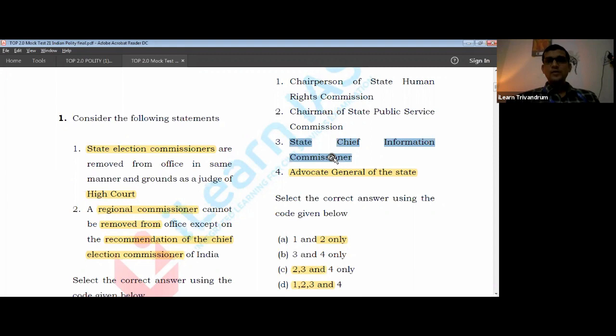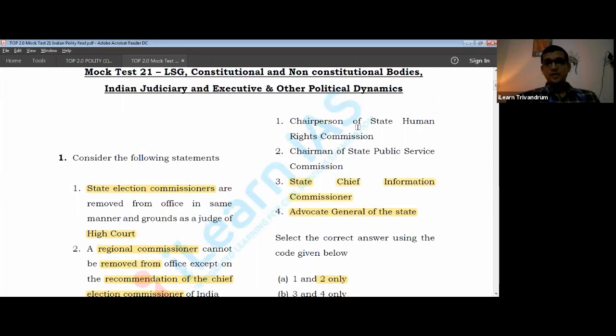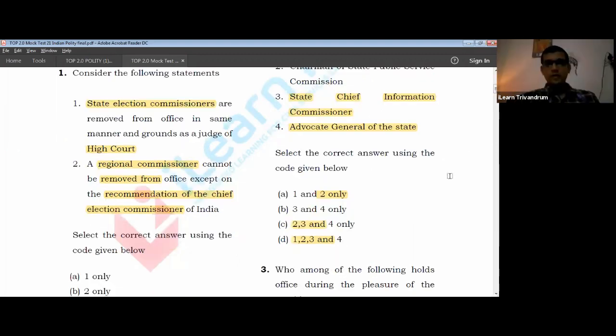All right. What about Chairman of State Human Rights Commission? Now you see that State Human Rights Commission, who is heading those Human Rights Commission? It is the judges. And who can remove a judge? Usually, it's of course the retired judges, but who is authorized to remove a judge? The president. So that principle is respected in the case of state human rights bodies also, and for this reason we can also avoid that particular from the governor's position. State public service I have already mentioned. The chairman is appointed by the governor, but removal is done by a higher authority. Okay, so let's move on further.